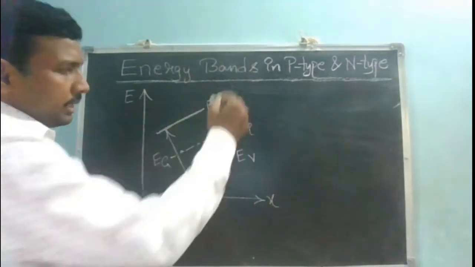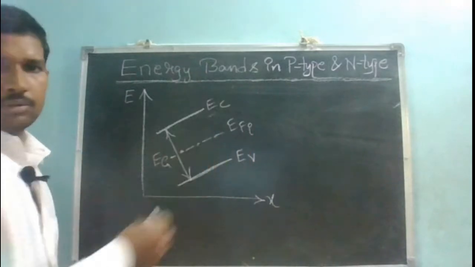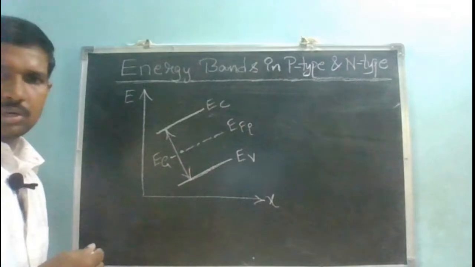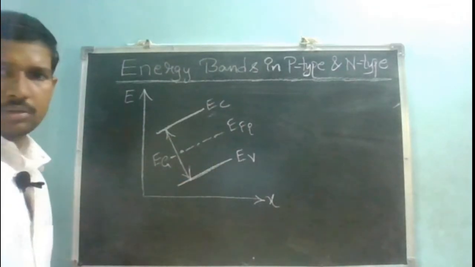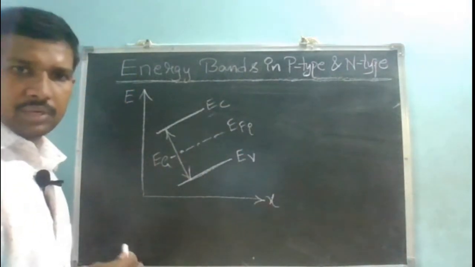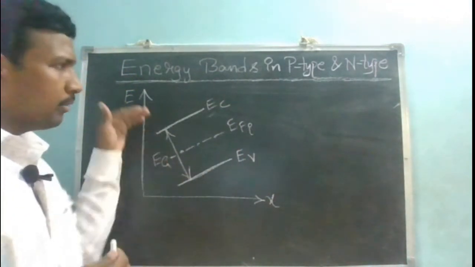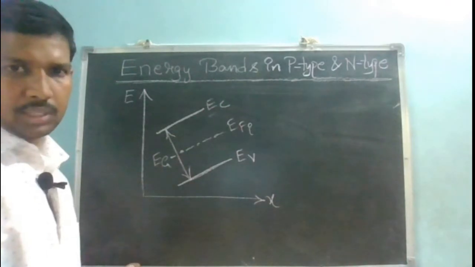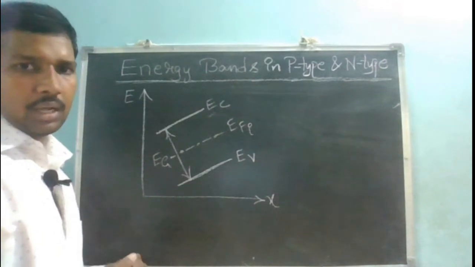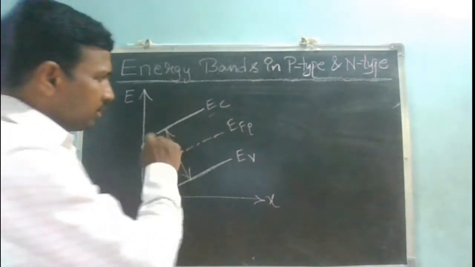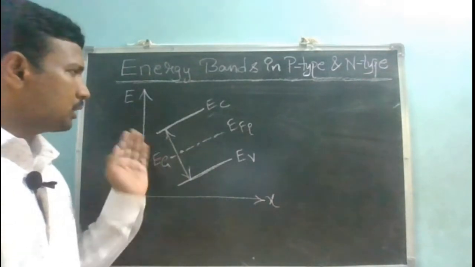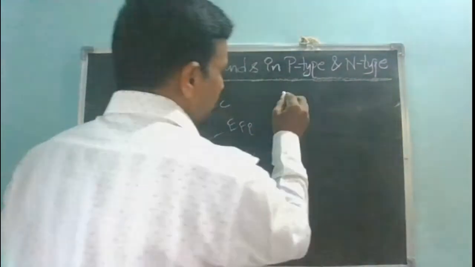So if EC is tilted, then EV is going to be tilted, and EFI is going to be tilted. Why? Because the distance between EC and EV is not going to change, and the distance between EFI and EV is not going to change. So what does this slope of EC or EV or EFI represent? When I have no slope at all in a uniformly doped semiconductor, I understood that my current is 0. Suppose there is a slope in your conduction band, valence band or the intrinsic Fermi level, what does the slope represent? Let us try to understand that.